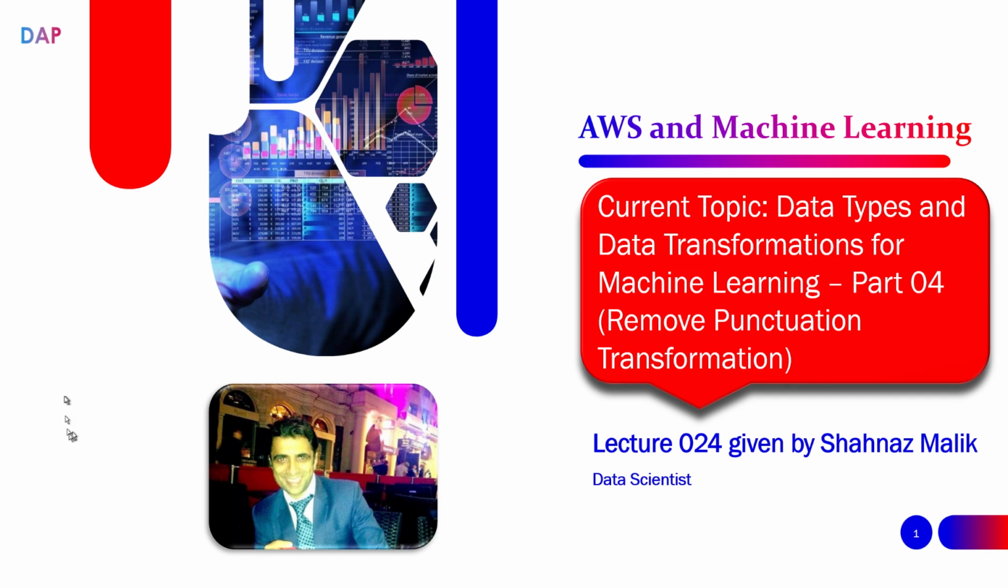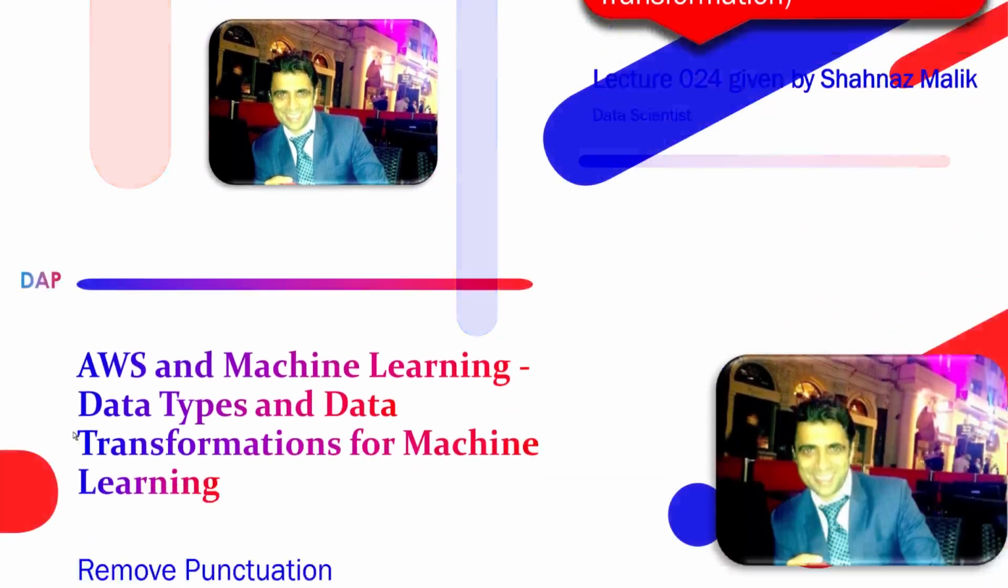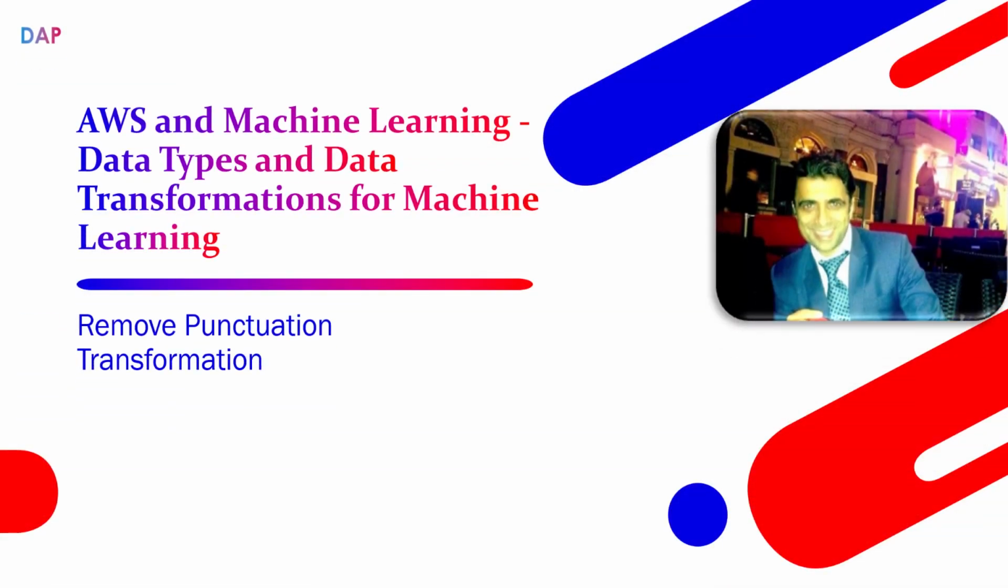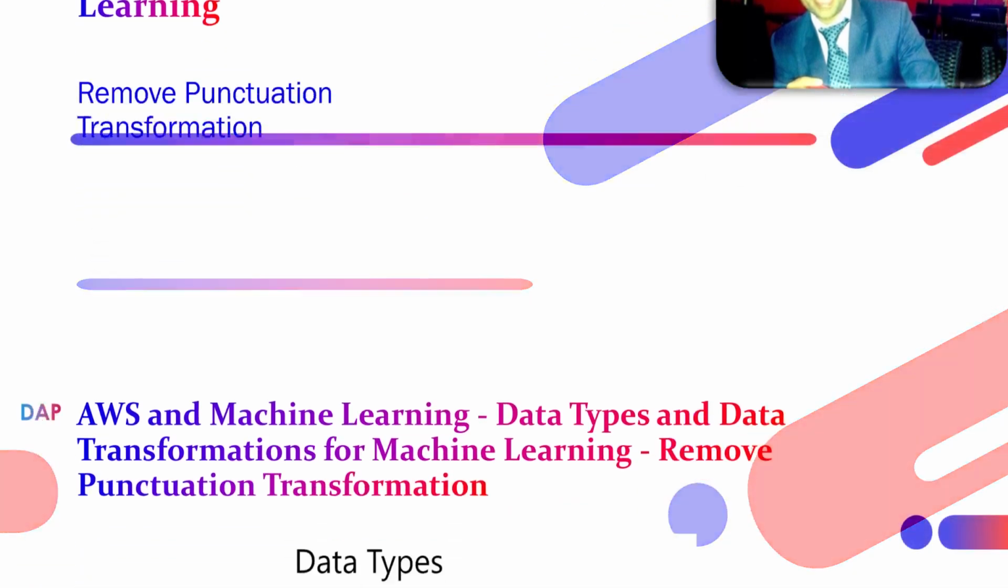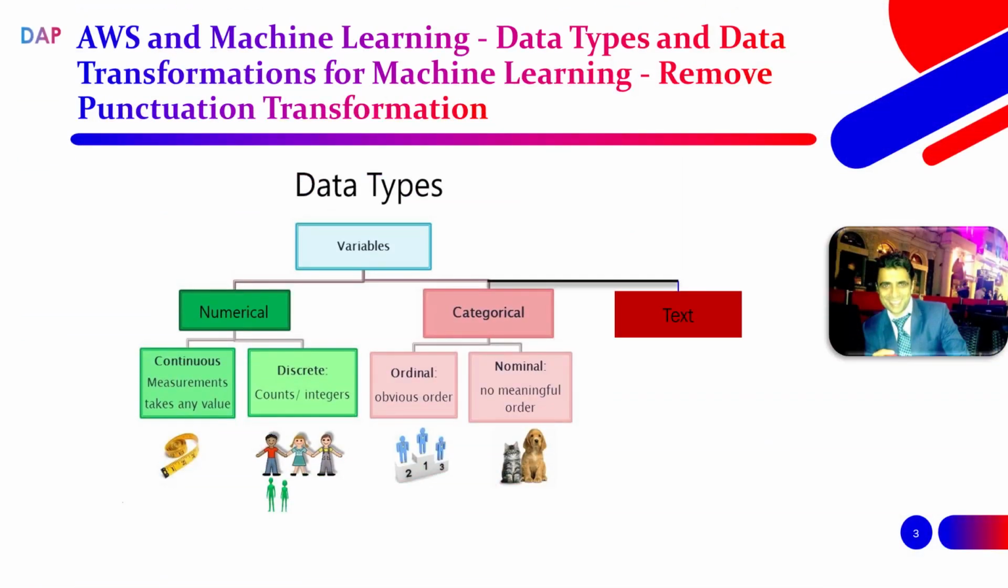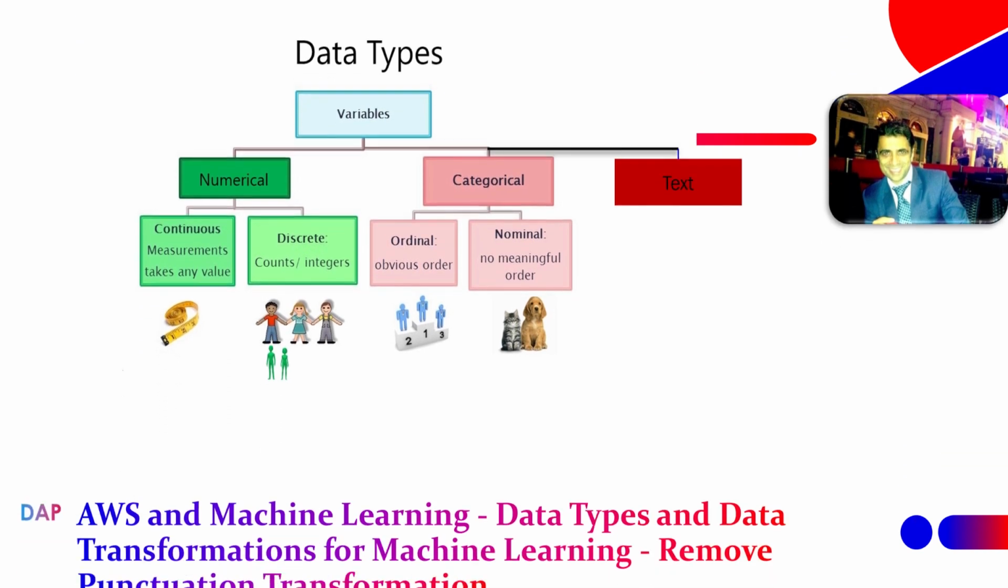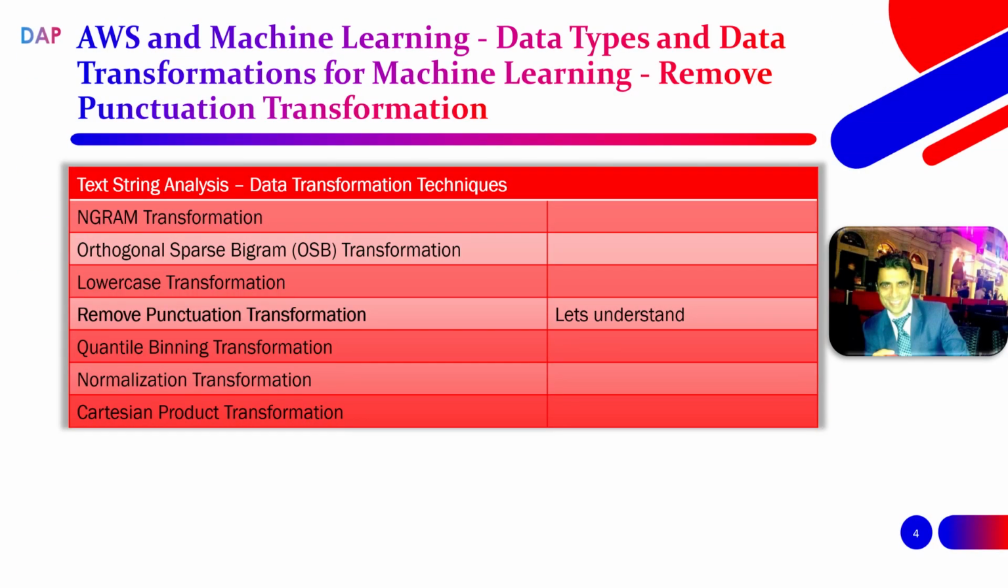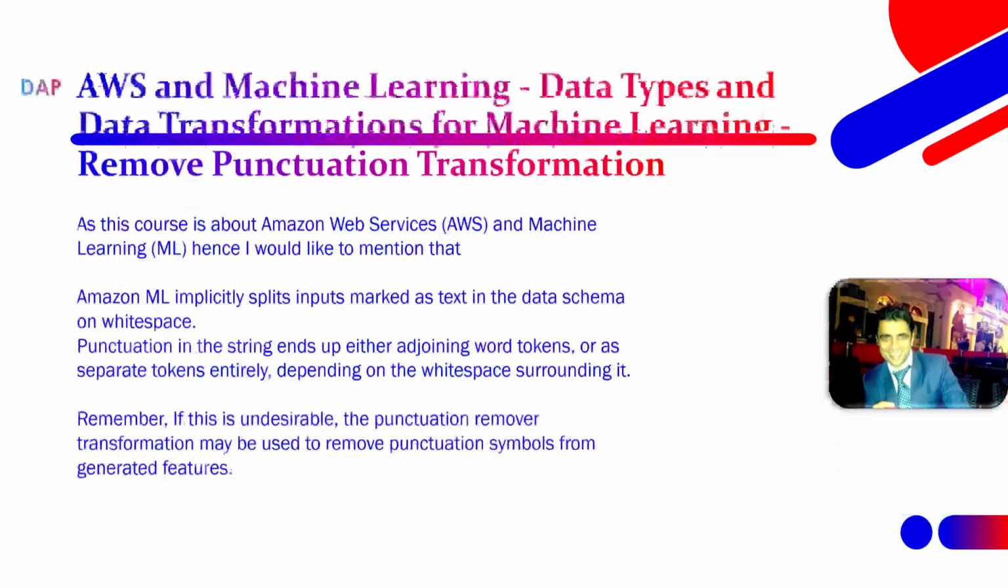Let's move quickly. Just to recap, this will be about the remove punctuation transformation. And to recap, we are talking about data types and variables, which could be numeric, categorical, text, and at the moment we are dealing with text. Let's understand the topic in hand.